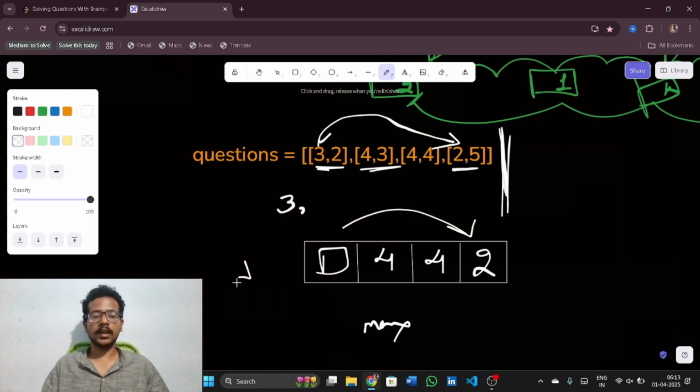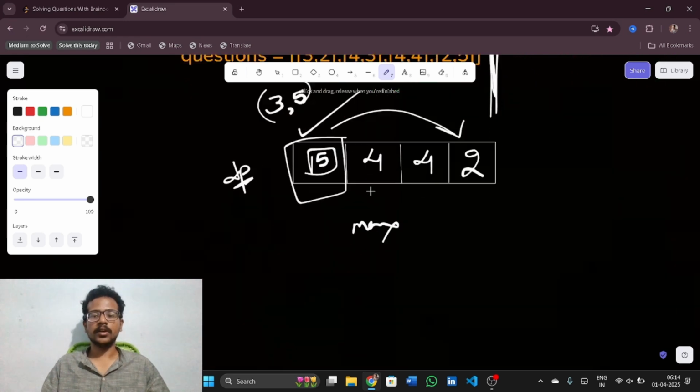I am creating a DP array, or name it any other variable name if you want. 3, and 3 plus 2 would be 5. So the maximum from these two would be 5, and I initialized here, and this would be the maximum. So this is how you solve this problem.